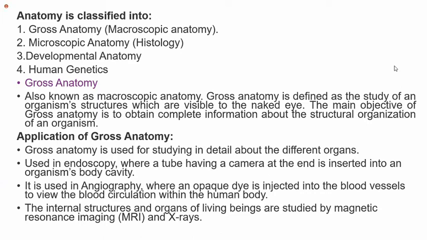It means that for whatever is observed through the naked eyes, that type of study is to cut that particular tissue, remove it, scatter it, and observe each and every point. Either it may be bony tissue, muscular tissue, or any other tissue present within the body, right? Now, how is this gross study applied in gross anatomy? We study about the different organs.